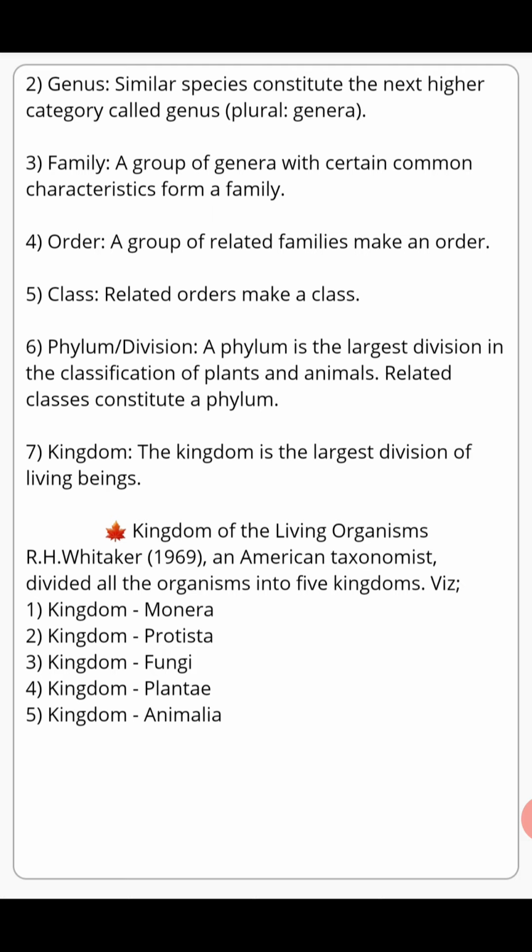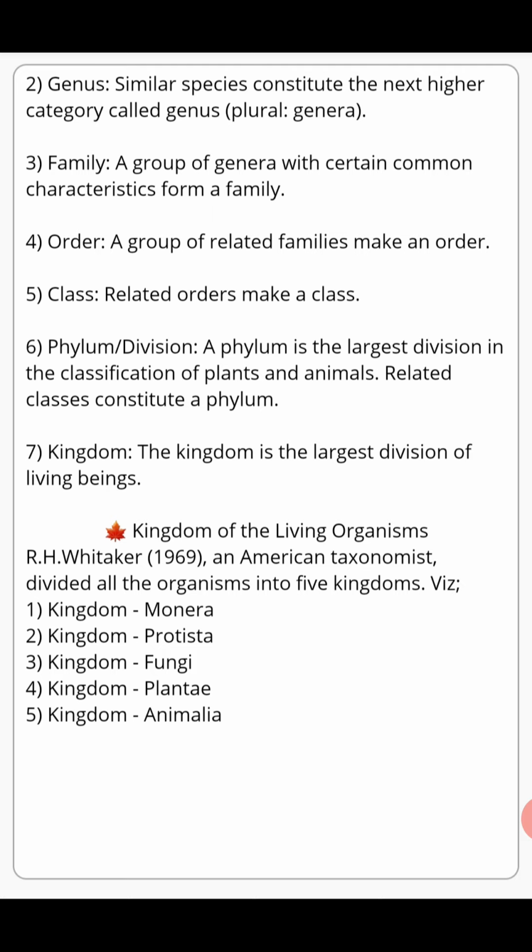And similarly, family is a group of genus with certain common characteristics. If there are several genus having some similar characteristics, then they are said to belong to the same family.